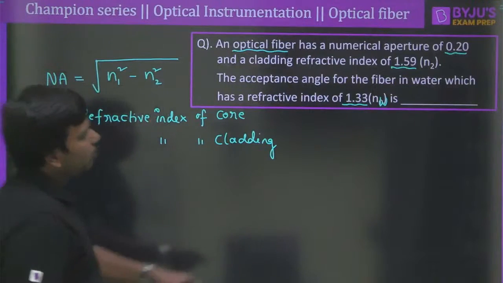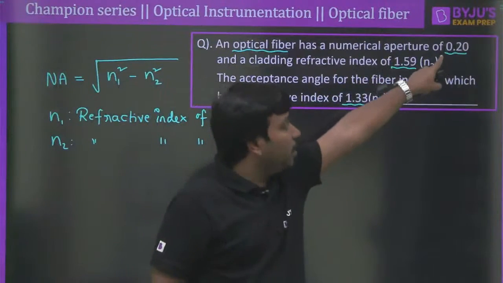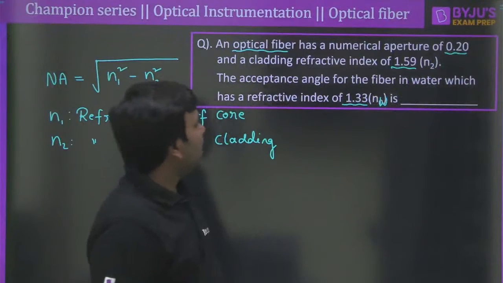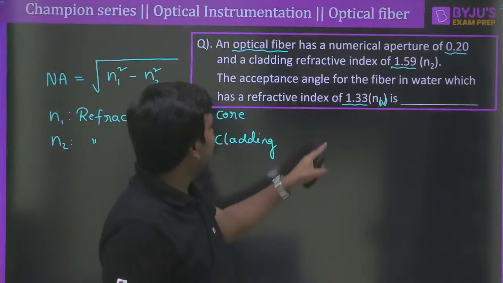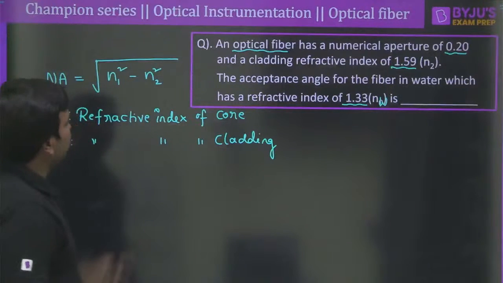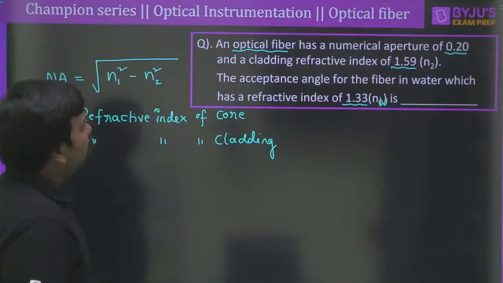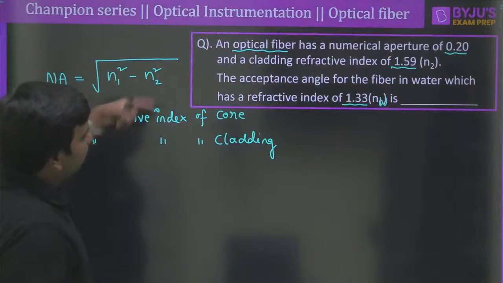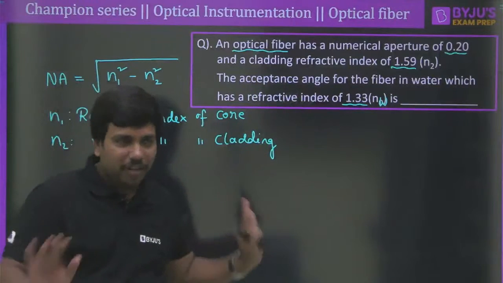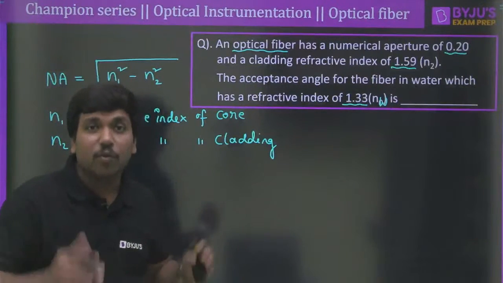So n2 is 1.59, but the numerical aperture is given, and you first need to evaluate the refractive index of the core. If you have the refractive index of the core, then obviously you can calculate the required value very easily. It is not required, I am just calculating for your understanding.